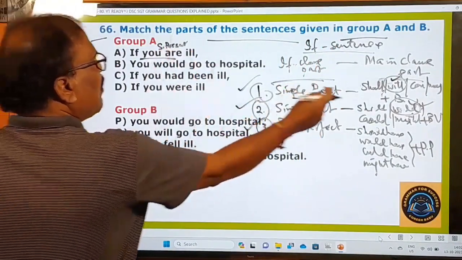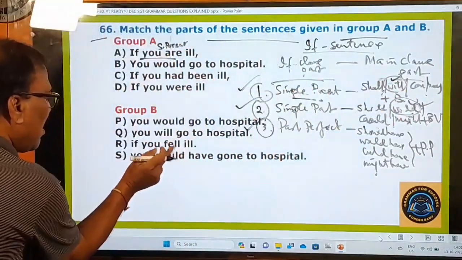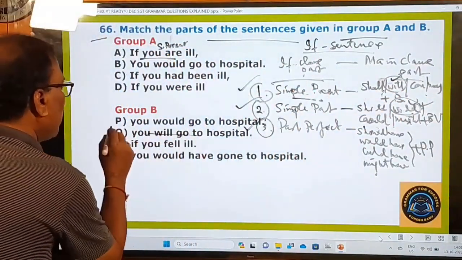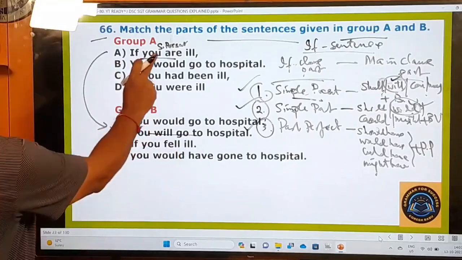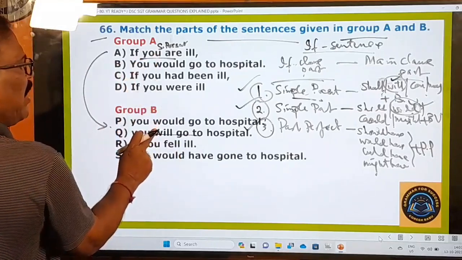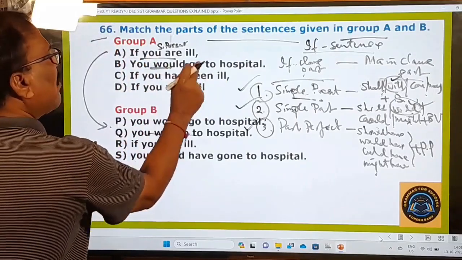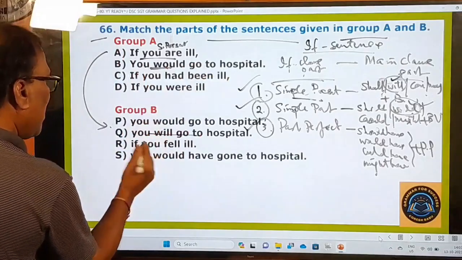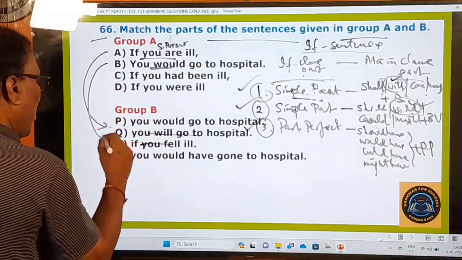Simple present means what must be there? A sentence with shall or will or can or may plus base verb. Come on, you see that? You will go to hospital. So A with Q. Simple present, a sentence with will, matching, right? You would go to hospital. Would is there. And in this, if you fell ill, simple past tense, that means B with R.